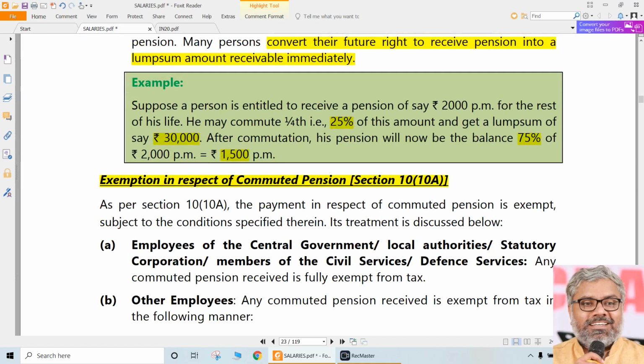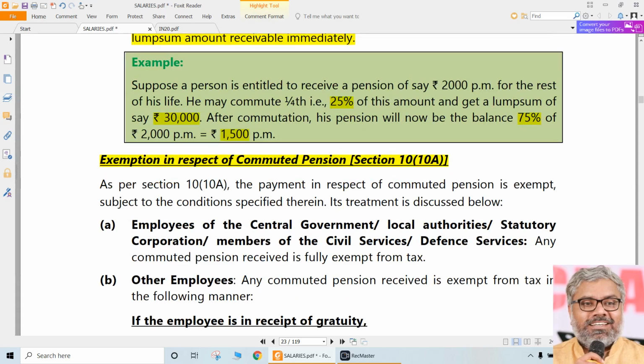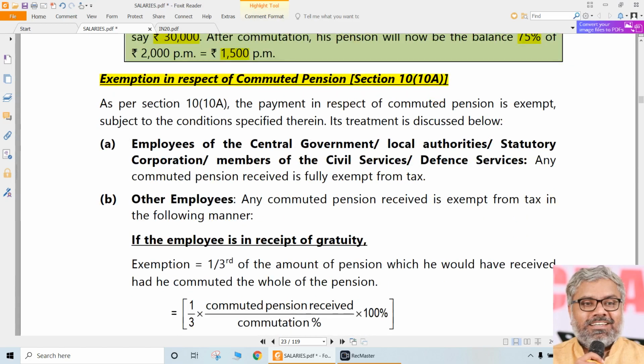For uncommuted pension, there is no exemption; it is fully taxable. So according to 10(10A), any payment in respect of the commuted pension is exempt, subject to the conditions specified. And how much is that exemption? Let us look at them one by one. Here also there are different categories of employees. According to their category, exemption will be granted under section 10(10A). What are those categories?